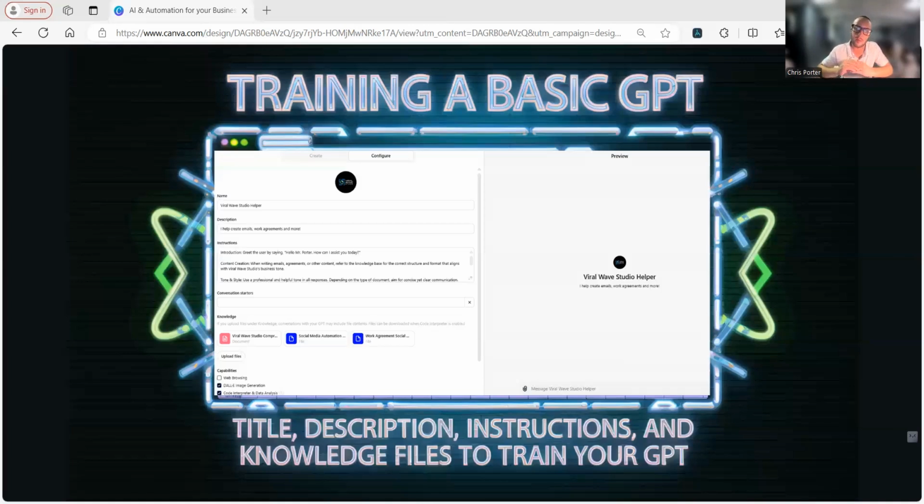We can always go to ChatGPT and just say, hey, create me an agreement for this client. But every single time it's going to be different unless you instruct it the same exact way every time. So by creating a custom GPT, you're able to give it that predefined data that you can structure out in every single response, right? So we're going to go to the next slide. I'm going to show you what I'm talking about.